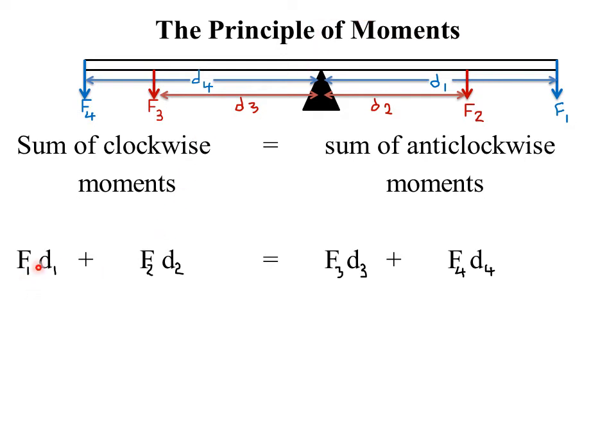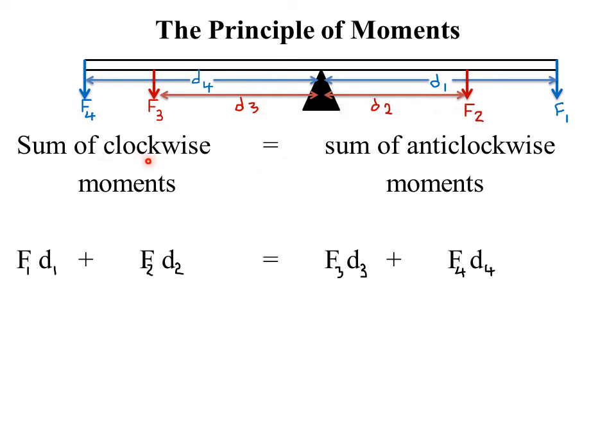So in this case, remember the principle of moments stated that for a system in equilibrium, the sum of clockwise moments about a point must be equal to the sum of anti-clockwise moments about the same point. The word sum in mathematics means addition. So if we have two or more moments having the same effect, then we add them.